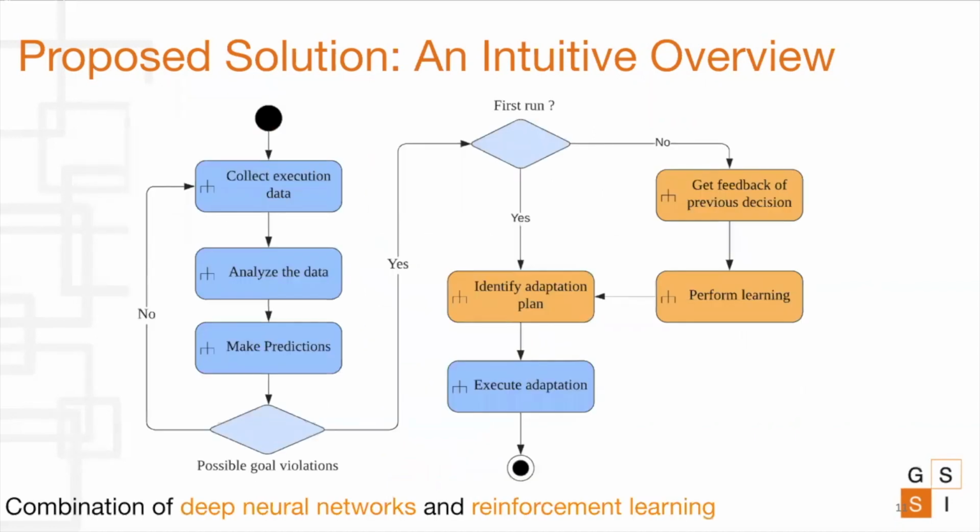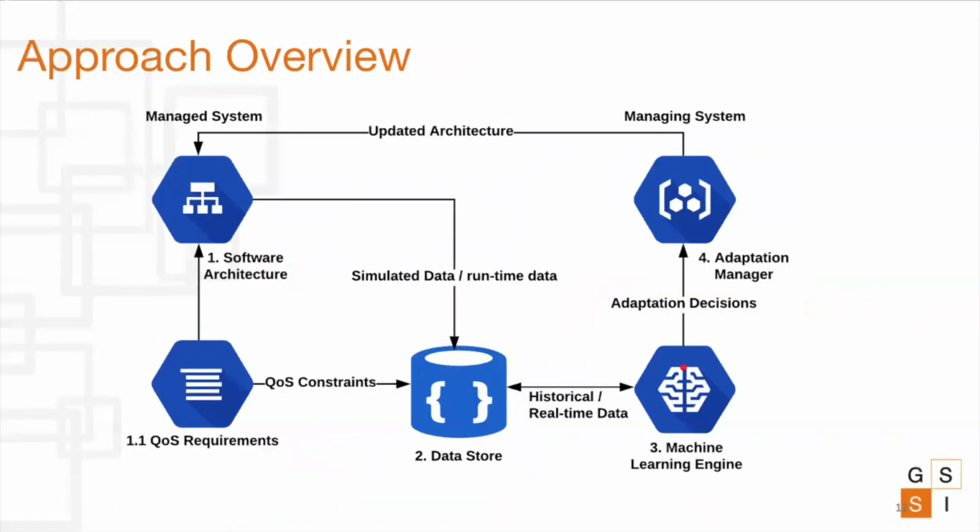Towards this, in this work, we propose a solution which uses a combination of deep neural networks and reinforcement learning techniques. Once a possible violation is identified, our approach checks if it is the first execution of the approach. If yes, it identifies a suitable adaptation plan by selecting the best pattern, and it is executed. If no, it obtains the feedback of the previous pattern selected, learns from it, and then executes the adaptation. This happens continuously and the system keeps improving with every adaptation performed.